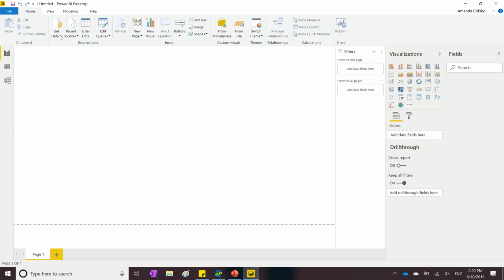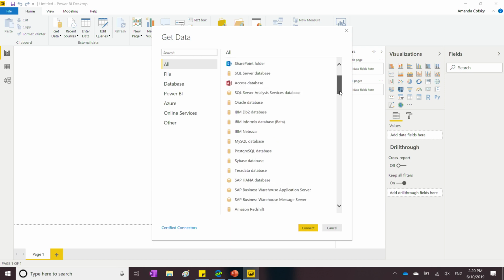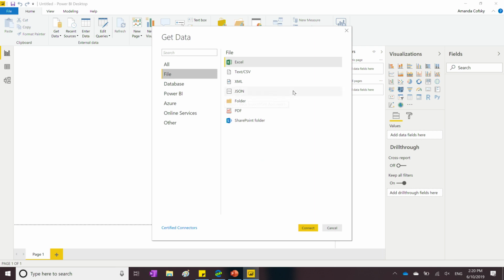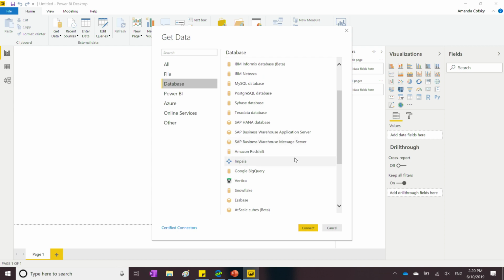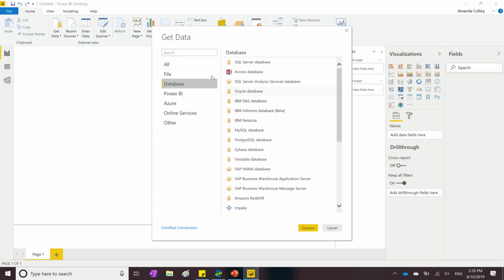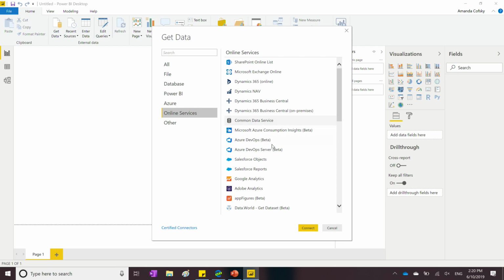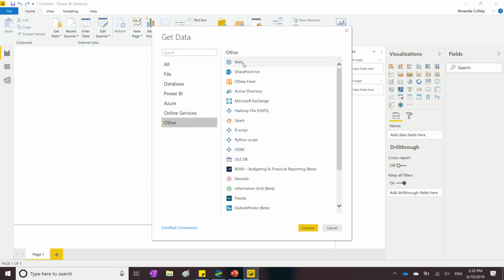And so the first thing you're going to want to do is get data, obviously, so you can start building something. And in Power BI Desktop, we have a ton of connectors. As you can see, the scroll bar goes quite far. We have tons of them. And they really span a wide range of different sources. It could be connecting to an Excel file. It could be accessing one of the many databases out there, Redshift, Snowflake, SQL Server. Obviously, we also have connectors to all the various different Azure sources out there. We can even connect to online sources like Salesforce or Google Analytics or Marketo. We have connectors for all of these. And the connector I'm going to use in this demo is the web connector.